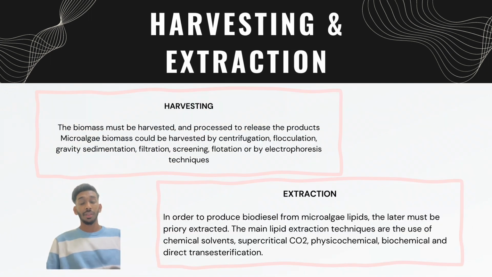Harvesting and extraction. Harvesting: the biomass must be harvested and processed to release the products. Microalgae biomass could be harvested by centrifugation, flocculation, gravity sedimentation, filtration, screening, flotation, or by electrophoresis technique. Next, extraction. In order to produce biodiesel from microalgae lipids, the lipids must first be extracted. The main lipid extraction techniques are the use of chemical solvent, supercritical carbon dioxide, physiochemical, biochemical, and direct transesterification.